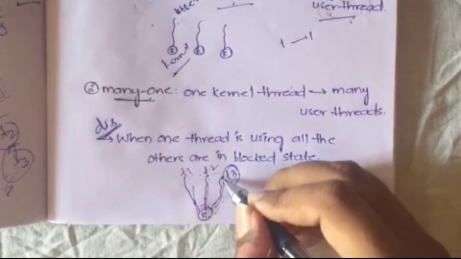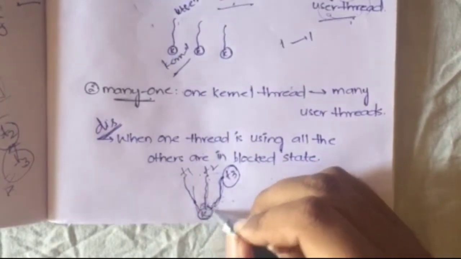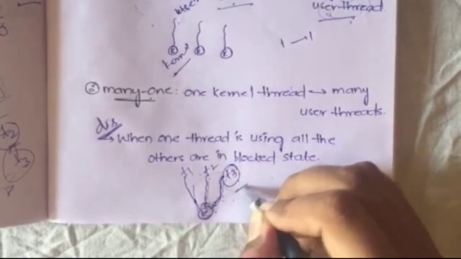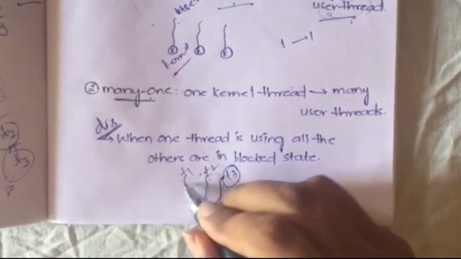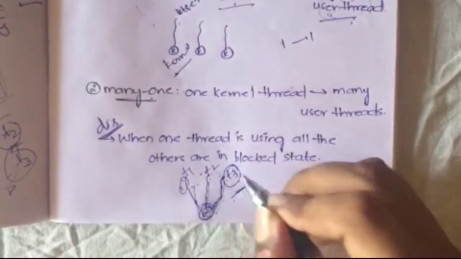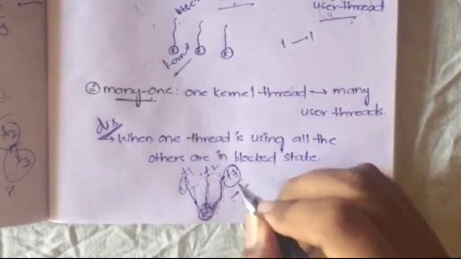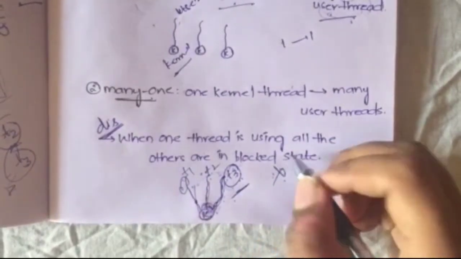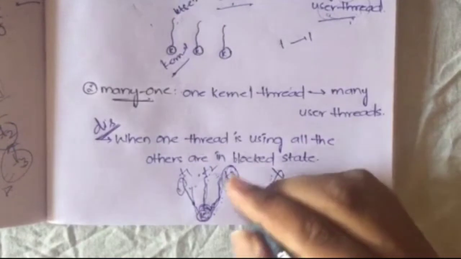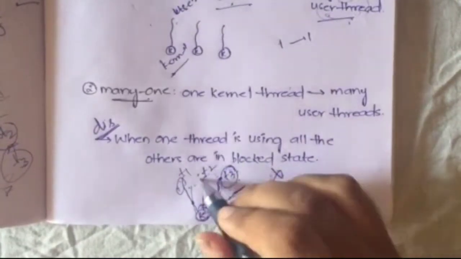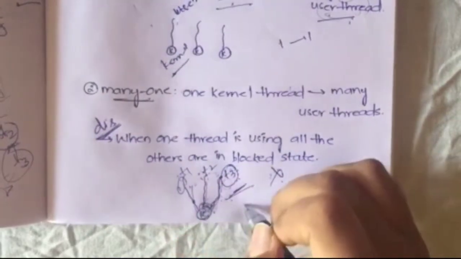Suppose T3 is being handled by the kernel, that means the kernel thread is operating on thread T3. Then T1 and T2 have to go into the blocking state, because one kernel thread can handle only one user thread at a time. So this is the disadvantage. When one thread is in execution, the other threads will enter the blocked state. That is the disadvantage in the many-to-one model, with many user threads to a single kernel thread.